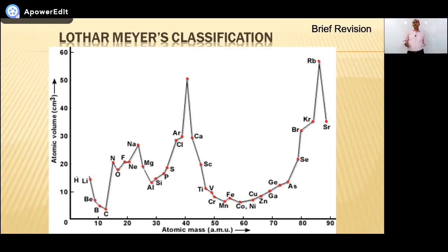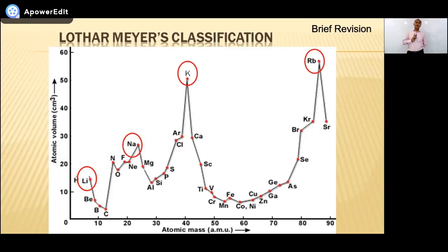He observed that elements with the same properties are occupying the same positions in the graph. For example, lithium, sodium, potassium, they all are similar in properties. So they are occupying the peaks of the graph.